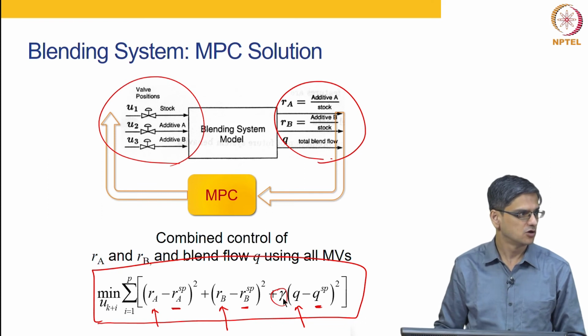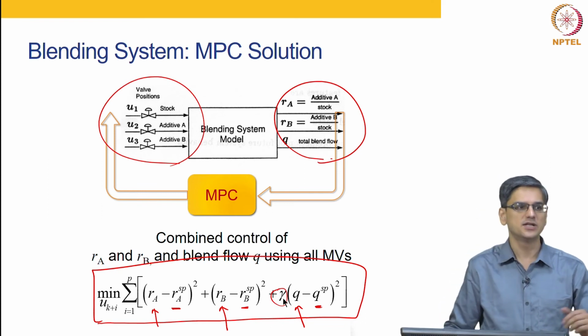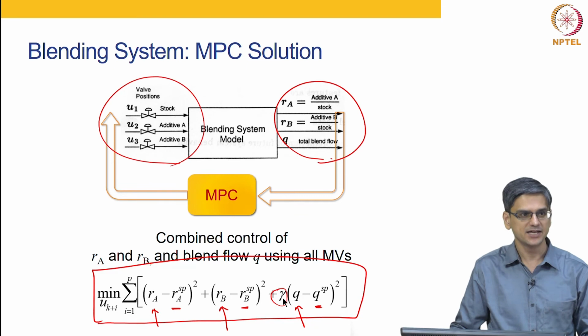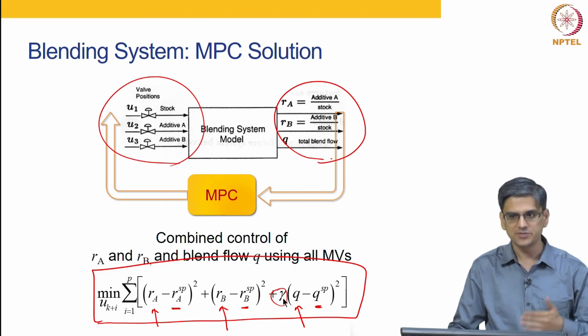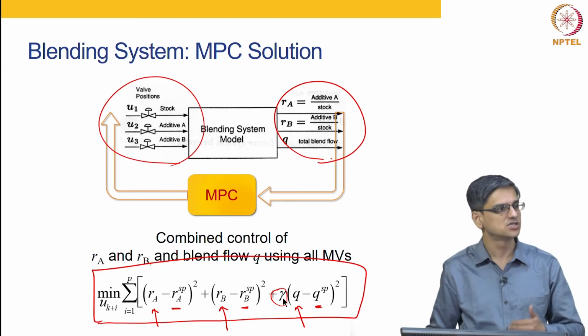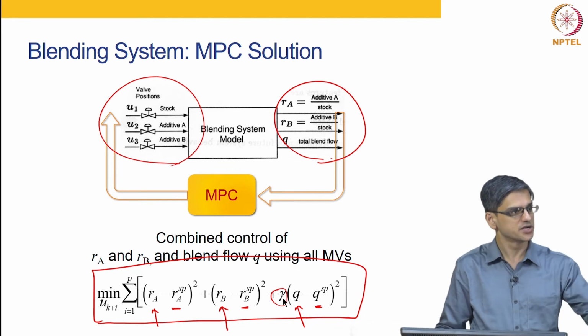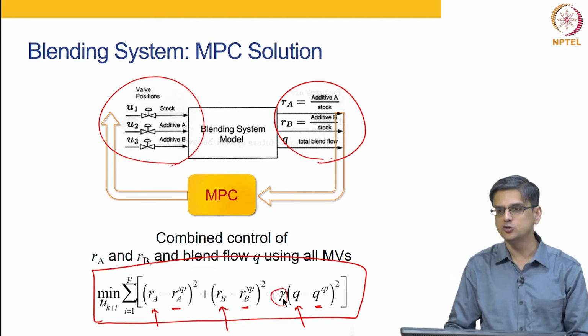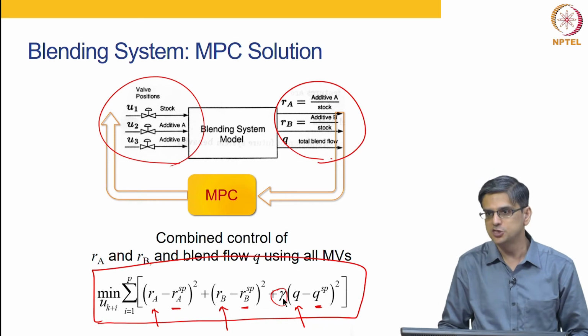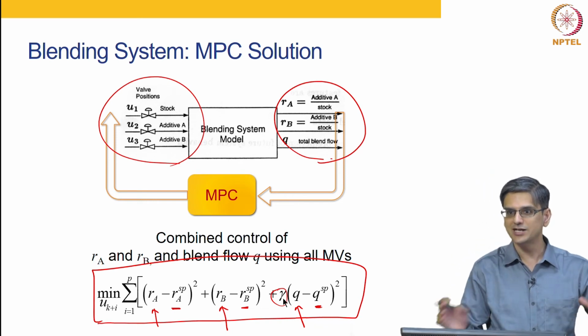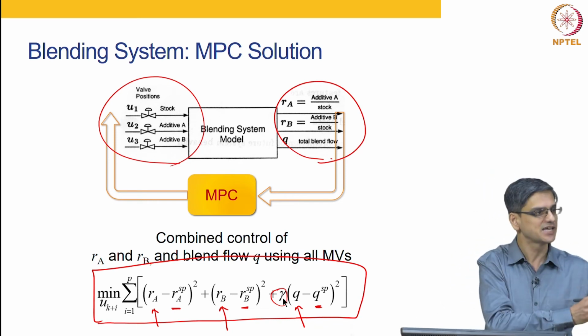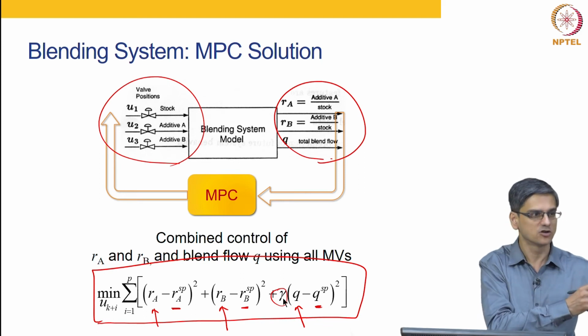in relative terms. It is also used, for example, let us say RA is in the range 0 to 1, RB is in the range 0 to 1 and Q is in the range 0 to 100. Then we may want to use gamma as 0.01 squared, so that all 3 are weighed in the same order of magnitude.